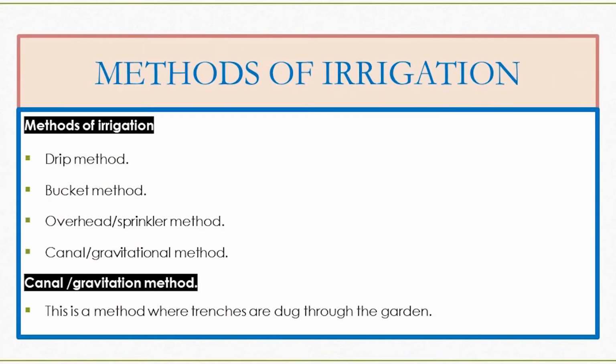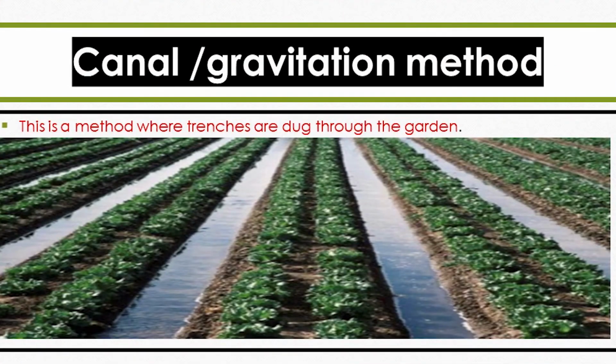We have a number of methods which include drip method, bucket method. In bucket method here, we look at like when you use a watering can, it is still bucket method. Drip, when you look at using bottles, that is still drip method. Then canal method, then overhead method. We are going to show some of the pictures showing these methods of irrigation. One of the pictures you are seeing there is the one of canal irrigation or the gravitational method.